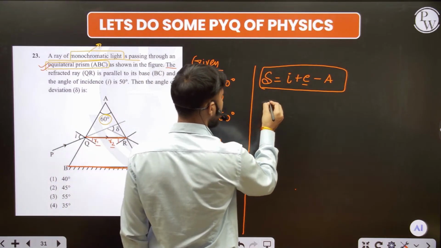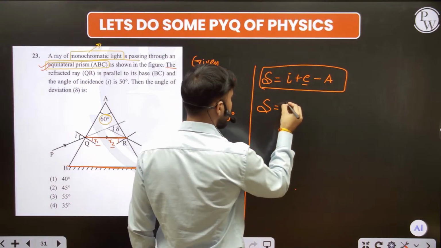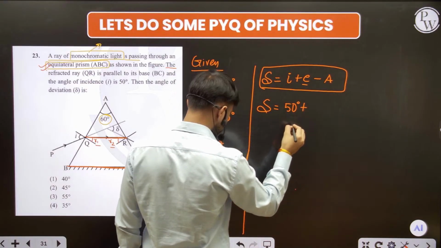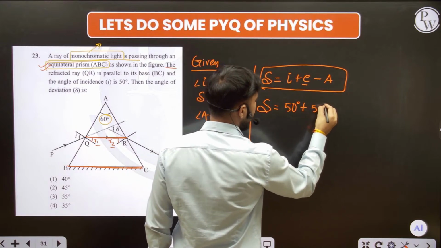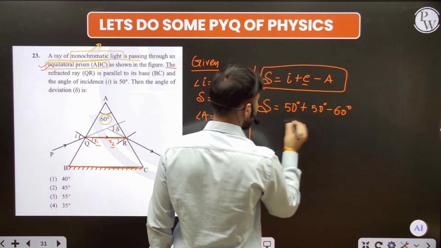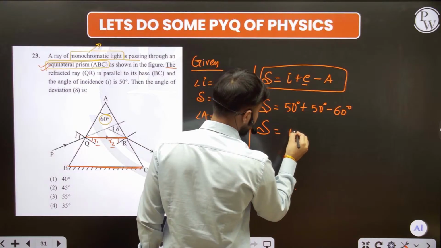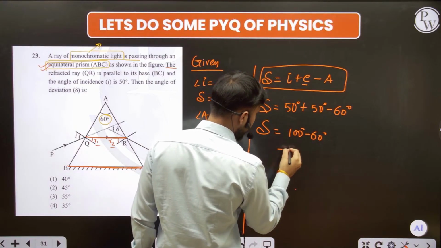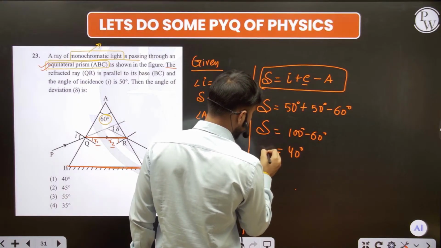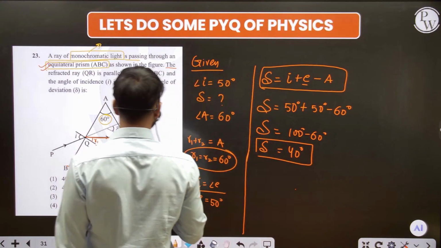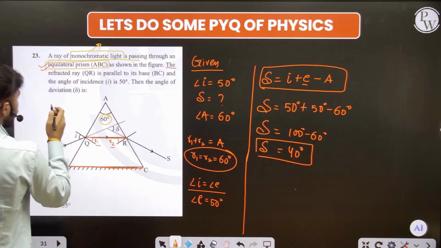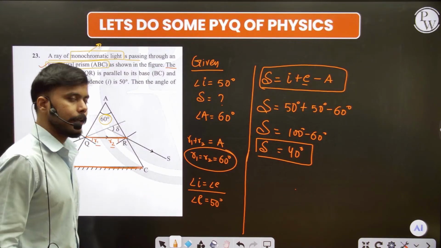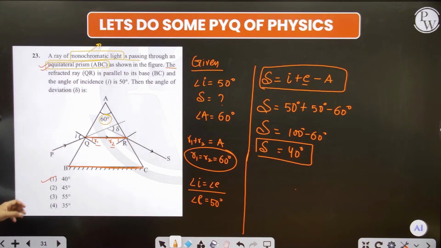Now just put the value. So for finding the angle of deviation, we have an angle of incidence, that is 50 degree, and angle of emergence is equal to 50 degree, and angle of prism is 60 degree. So what is the answer? That is 100 minus 60 degree. Fine. So the answer we have is 40 degree. So at 40 degree, our light gets deviated. Yes, see, easy. You just need to remember the symmetry here.